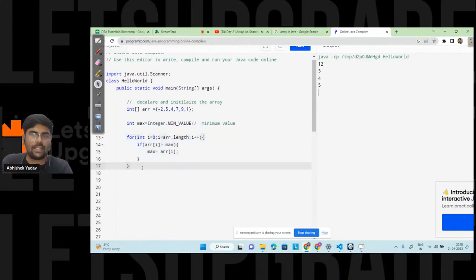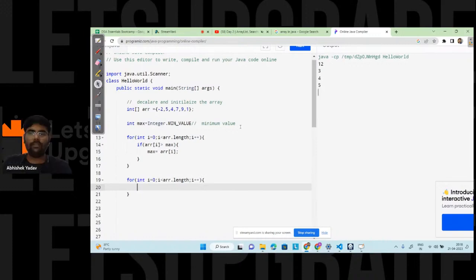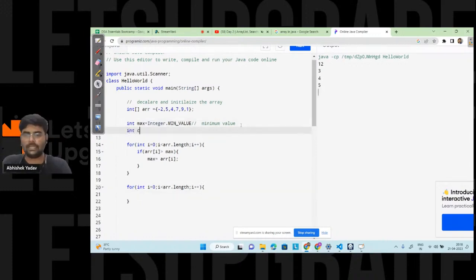After finding the maximum element, again I will use the for loop, right? And this time i is less than arr.length. I will take one variable to count how many elements are there, that is, int count = 0.